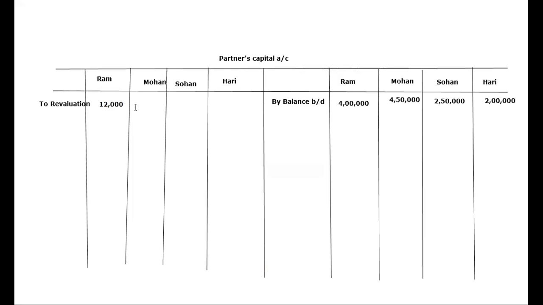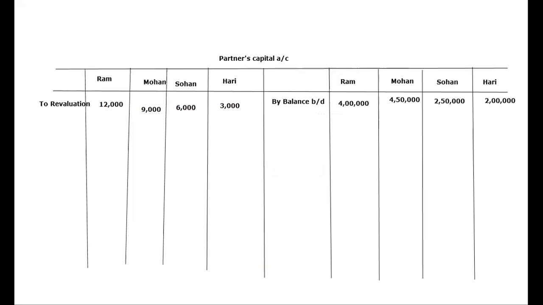Then I have to post their goodwill, and the entry was Sohan's account debited, Hari's account debited, to Ram's, to Mohan's.